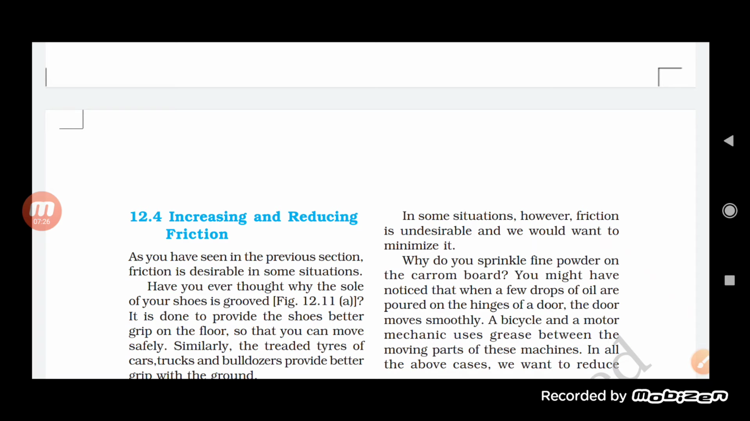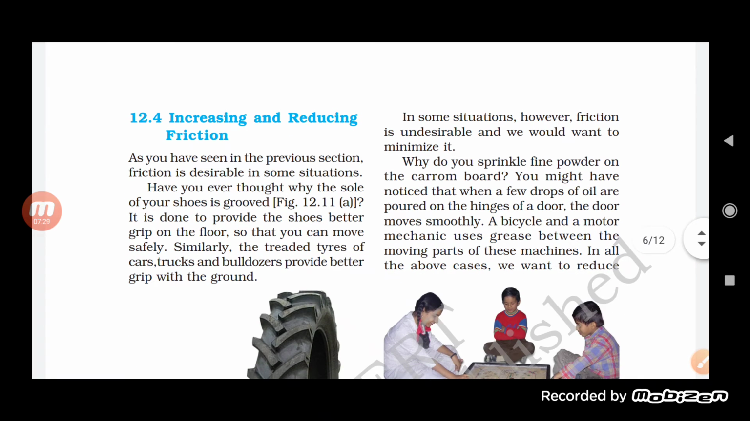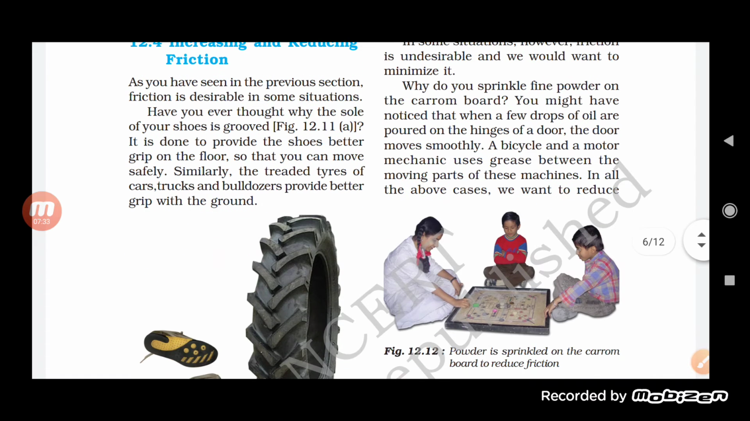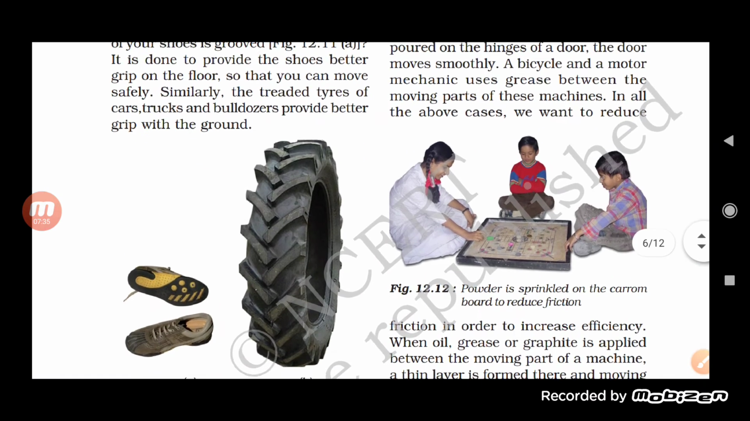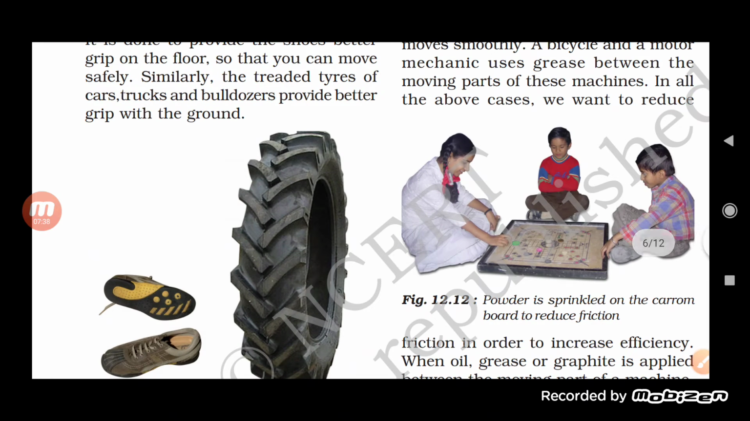Similarly, if we talk about the tires of a truck or car or even bulldozers, they are also provided with a better grip. As you can see in this picture, students, there are a lot of grips. This grip helps them attach easily to the ground. You can also see that they have grooves, and these grooves make them attach very easily to the ground.